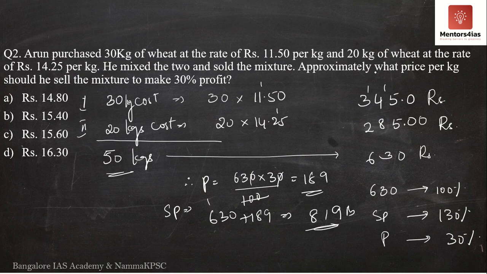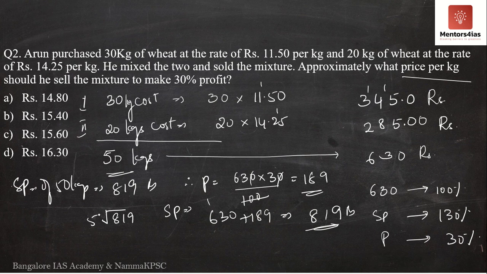Okay, the question is asking for approximately what price per kg should be sold. So the total selling price of 50 kgs is equal to 819 rupees. If 50 kgs costs 819 rupees, then the selling price of 1 kg is how much? Nothing but 819 divided by 50, correct?